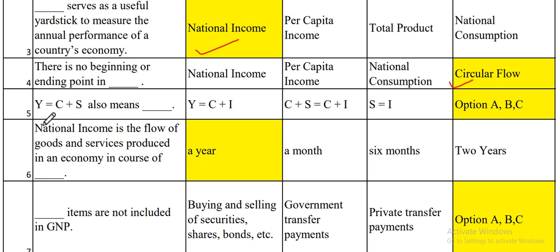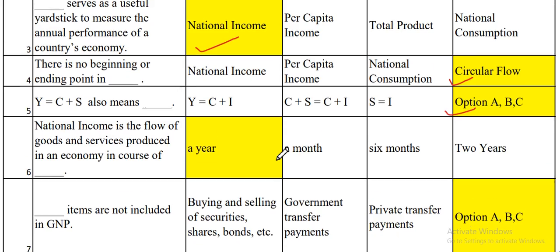Now over here they have given you Y is equal to C plus S, also means. Now we have only rephrased this same equation. So we can also say that if Y is equal to C plus S, it means that Y is equal to C plus I. Yes, that is correct. C plus S is equal to C plus I. Yes, this is also correct. Then S is equal to I. This is also correct. So that's why the appropriate option is all of the above, that is option A, B and C.